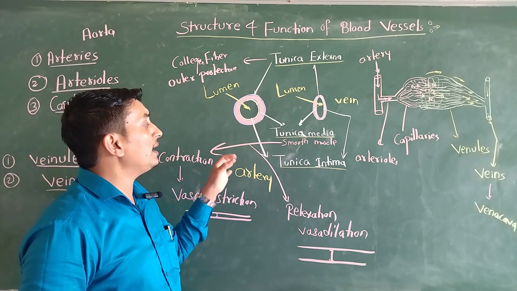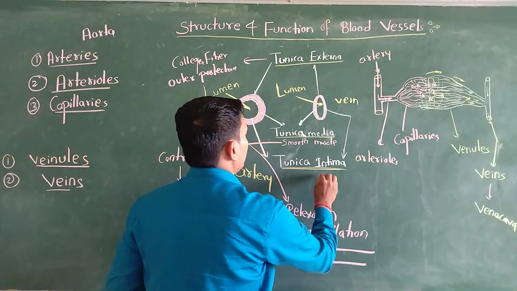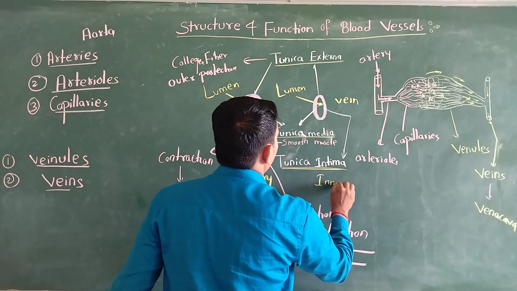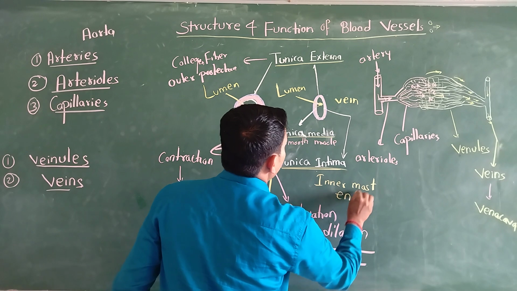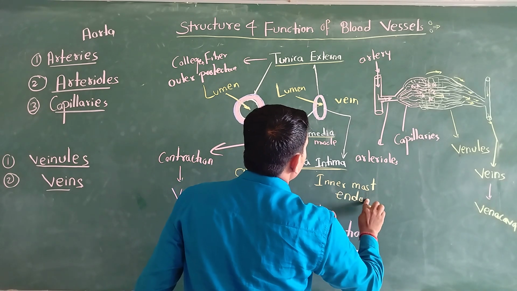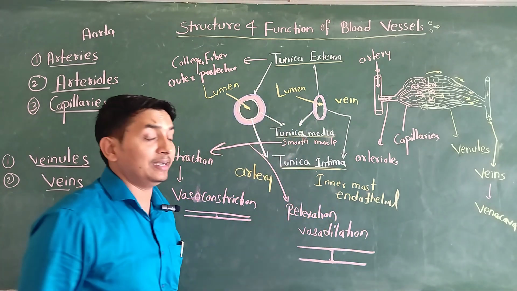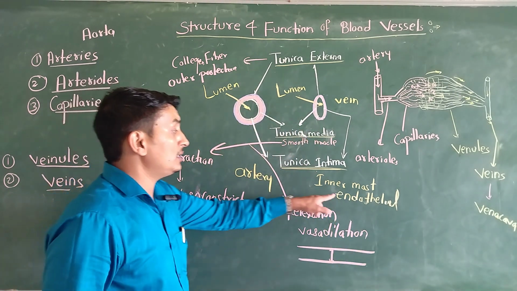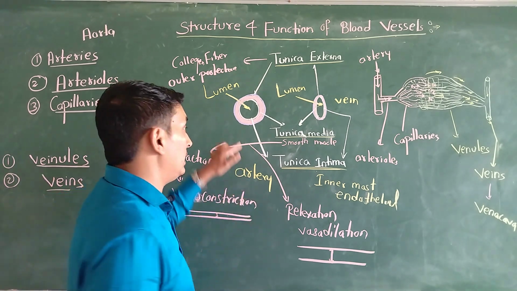Now tunica intima. Tunica intima is the innermost layer of our blood vessel, and it mainly consists of the endothelial layer, which is known as squamous epithelial tissue. This is the only layer with which blood is in direct contact as it flows.